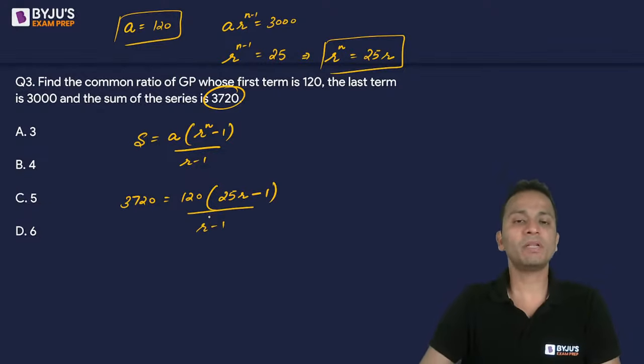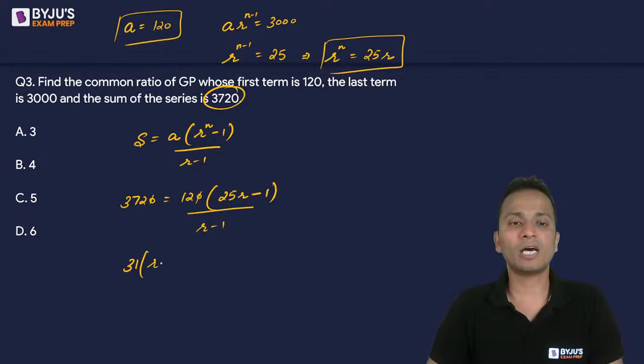Now do cross multiplication and get the value of r. So first let's do some cancellation. 0 and 0 cancel. 372 divided by 12 will be 31. 31 times r minus 1 is equal to 25r minus 1. So that is 6r is equal to 30. The value of r will become 5.